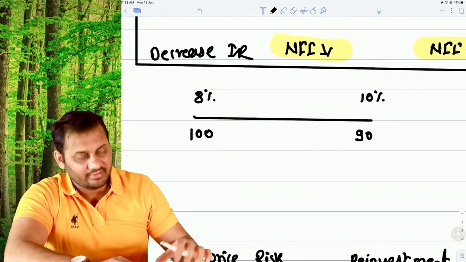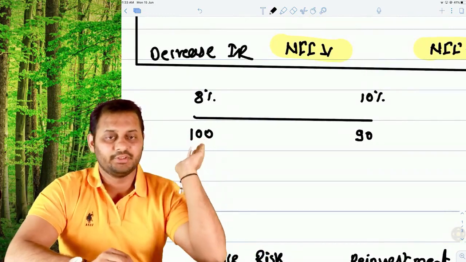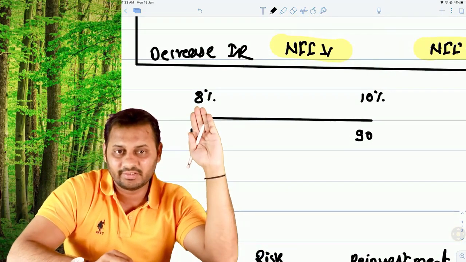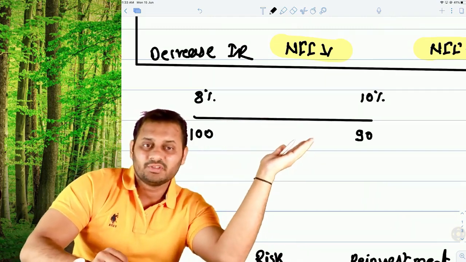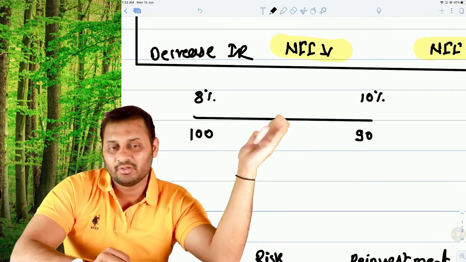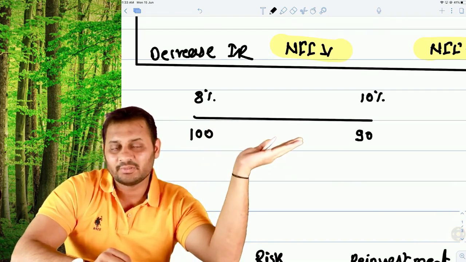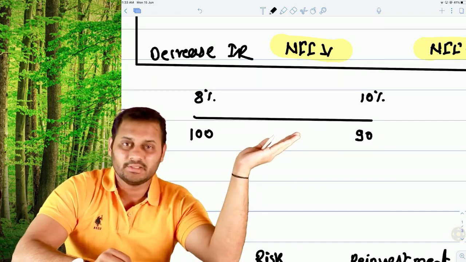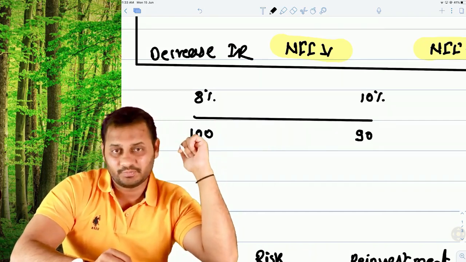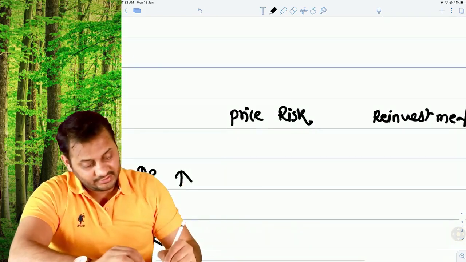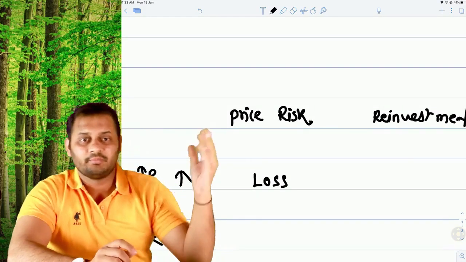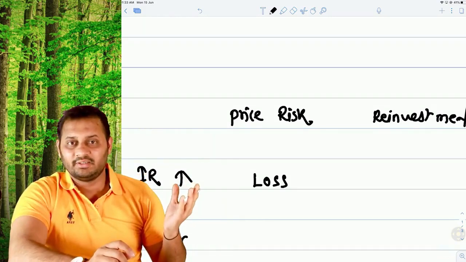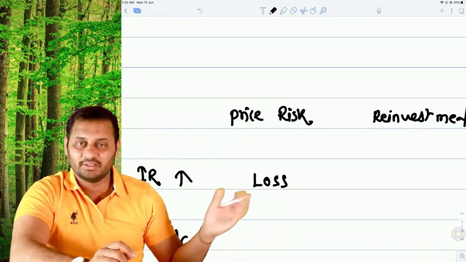What happens if the interest rate increases? You have purchased the bond at 100 rupees, and if the interest rate increases, there will be two things. You will be able to sell the bond only at a lesser price, because if the interest rate increases, the bond's price will fall. So that's a loss to you. Price has decreased because of the increase in interest rate.